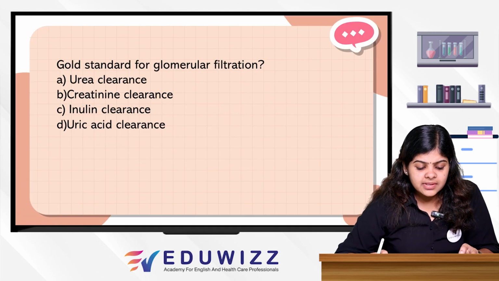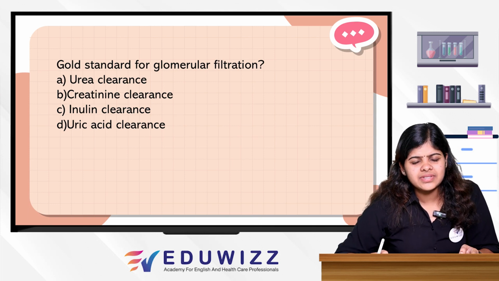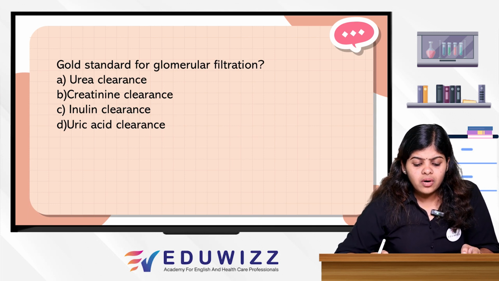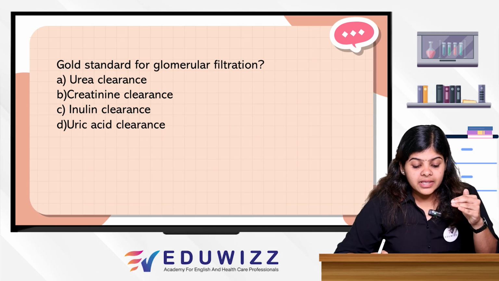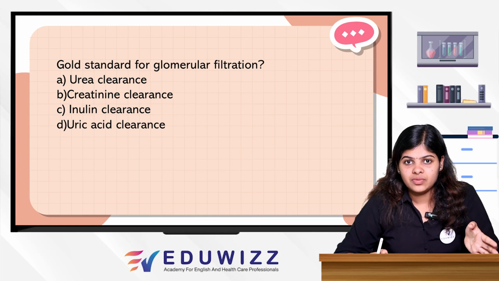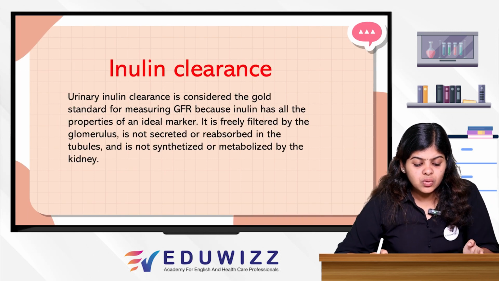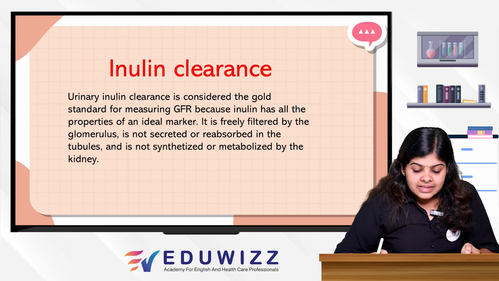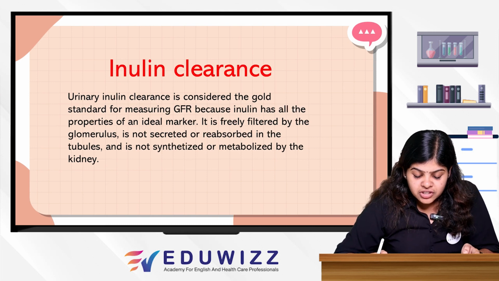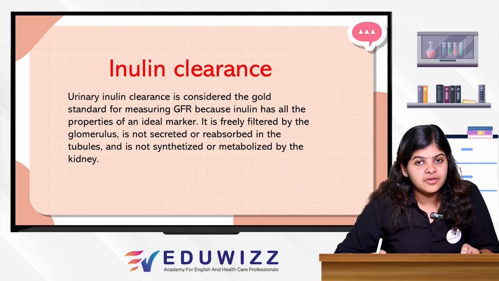Okay. Next question is: gold standard for glomerular filtration. It's a direct and simple question, right? We all know that inulin is a prebiotic which is cleared through the glomerulus. The reason is urinary inulin clearance is considered the gold standard for measuring GFR because inulin has all the properties of an ideal marker.